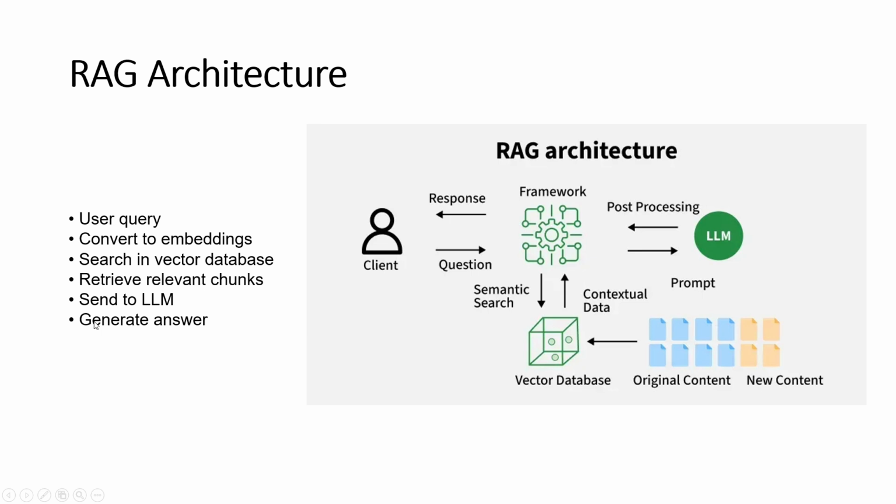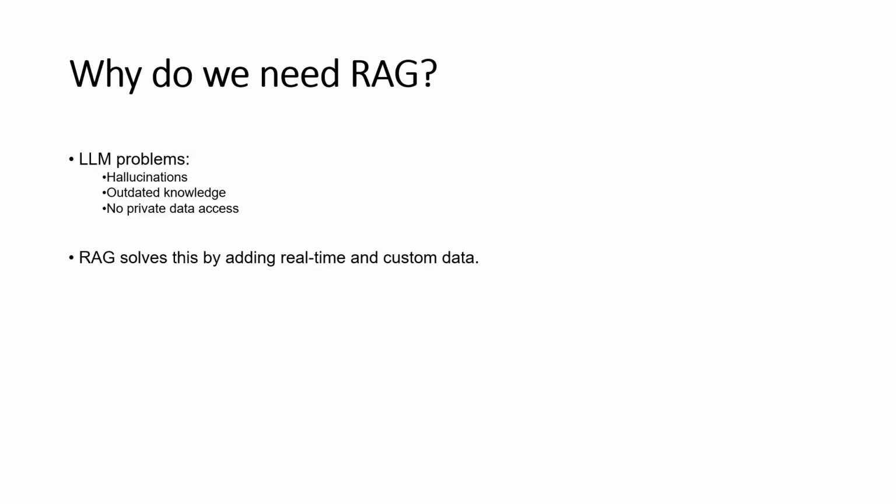Now, actually, why do we need RAG? Let's understand the problem first. Normal AI models have three big issues. First is hallucinations. Sometimes AI just makes things up very confidently but incorrectly. For example, it might say a company launched a feature that does not even exist. Second, outdated knowledge. AI is trained on past data, so it might not know today's updates, new policies, or recent changes. Third, no private data access. It cannot read your company's documents, your PDFs, your internal systems, so it cannot answer organization specific questions properly.